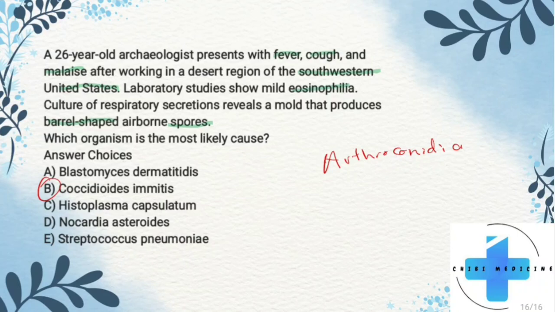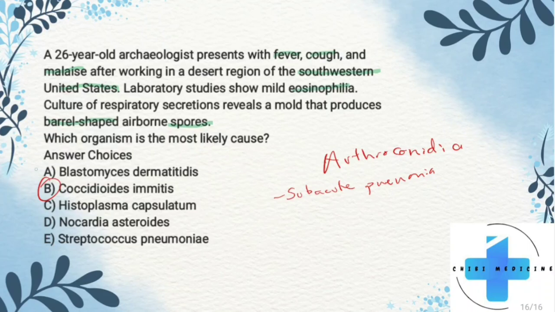Now, this tends to cause a subacute pneumonia, right? And then you get the eosinophilia that comes with it. It causes a couple other things, right? But this is the important part of it, all right? Now let's look at the other options.